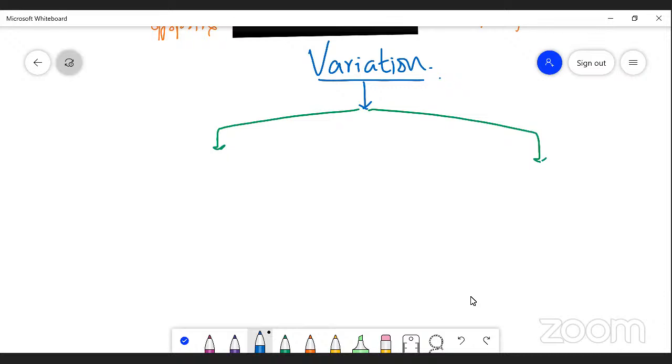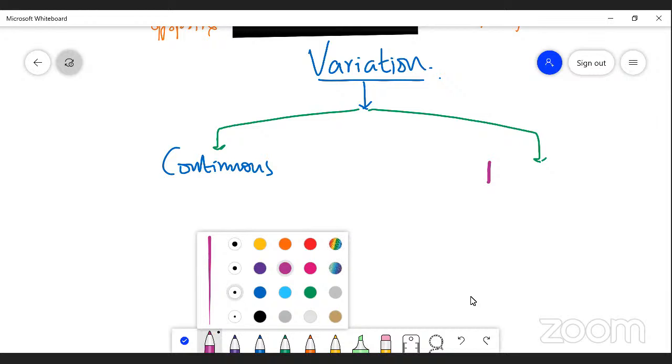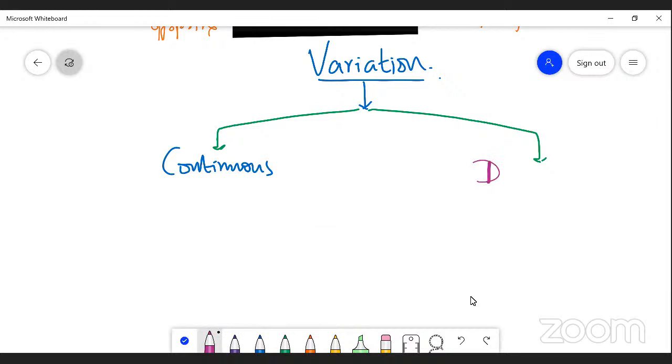Variation is of two types. They are continuous, and the second category is discontinuous. Dear students, variation, as I said, is of several types. The first type is continuous, and the second type is discontinuous variation. What is the difference between continuous variation and discontinuous variation?